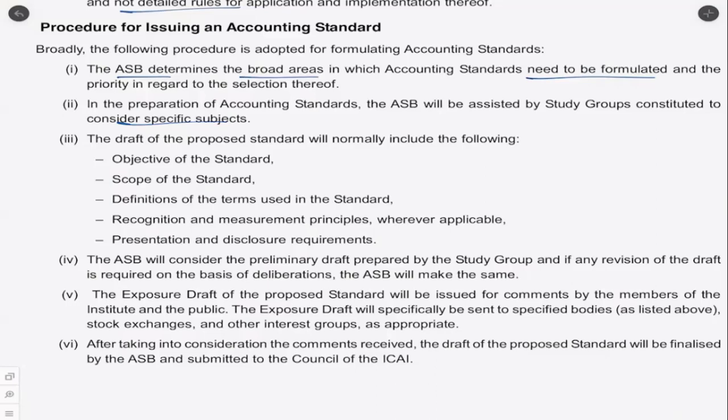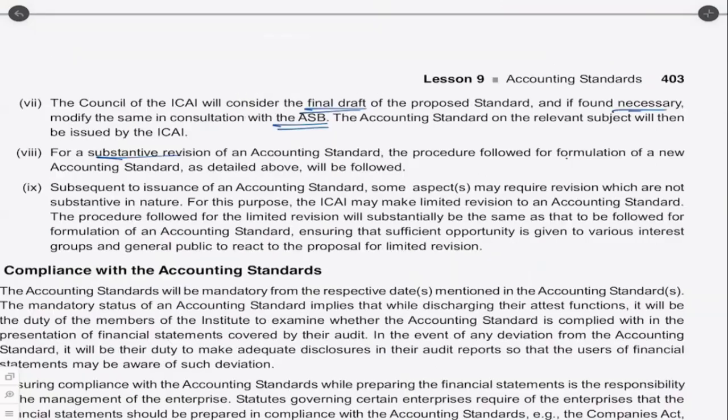If there is any substantial revision of an accounting standard, the procedure followed for formulation of a new accounting standard as detailed above will be followed. So this is interesting. For example, let's say AS 11 on foreign exchange transactions. If the ASB or the ICAI thinks it needs to be completely overhauled, then we'll have to follow the same procedure, even for overhauling an existing standard.